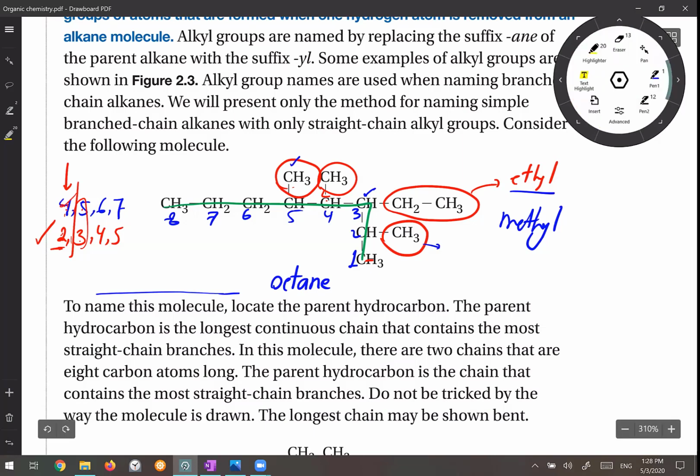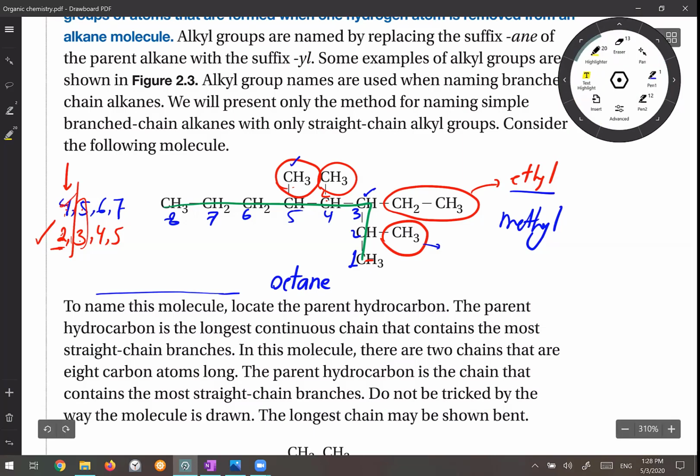It's based on the alphabet priority. In ethyl, we have E at the beginning. In methyl, we have M. So which one has the priority alphabetically? Ethyl. E comes before M. So first, I have to write ethyl. What is the position of the ethyl? Third position. So I write 3-ethyl.